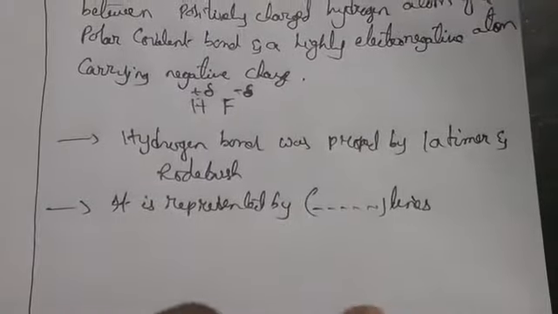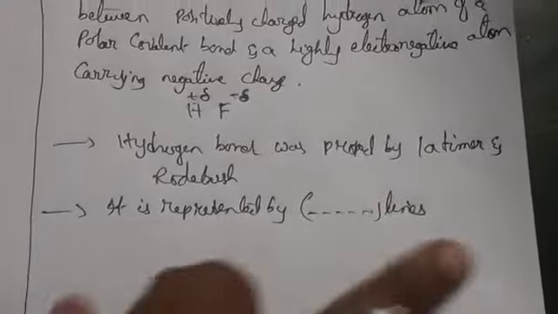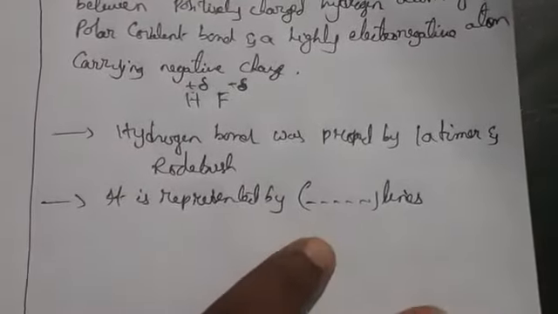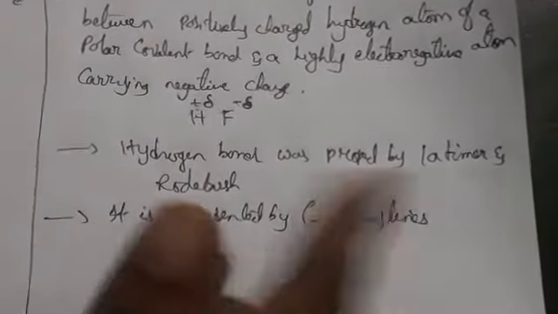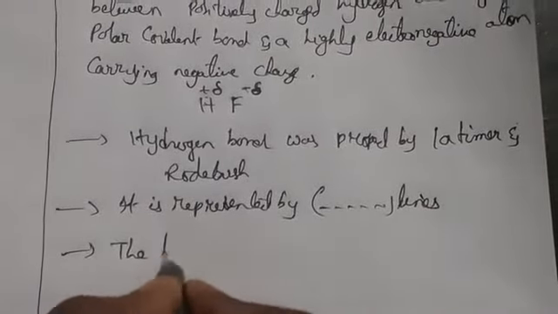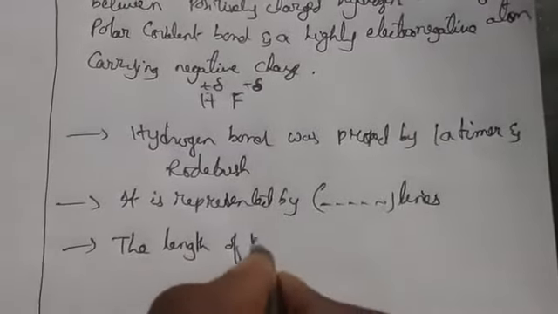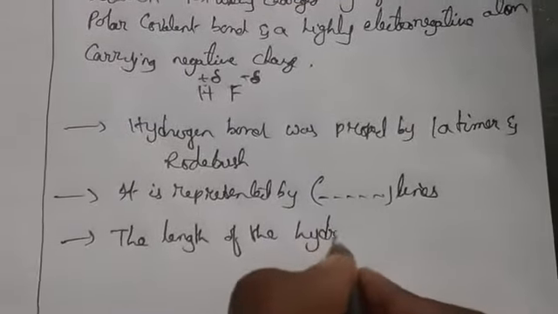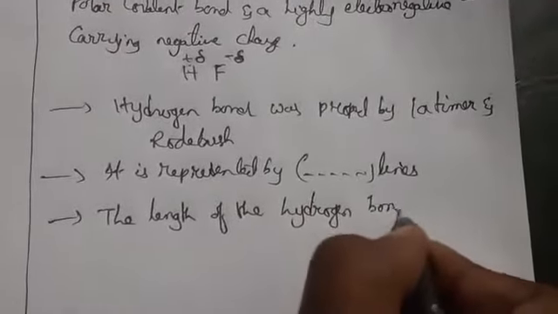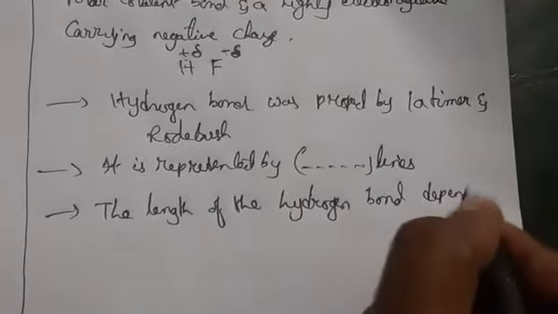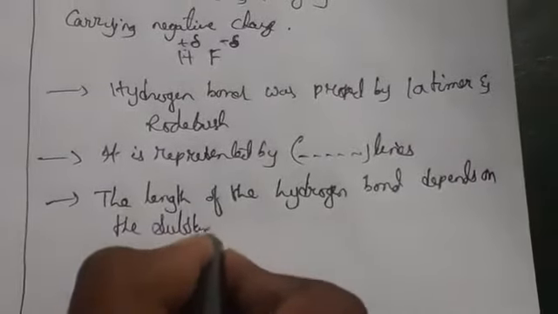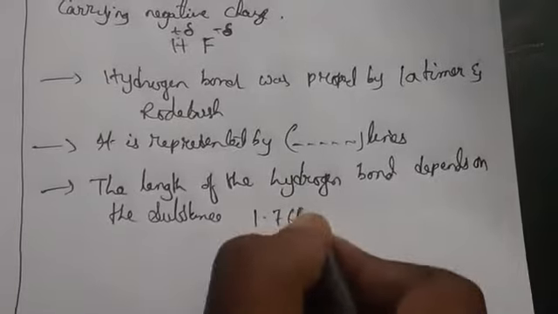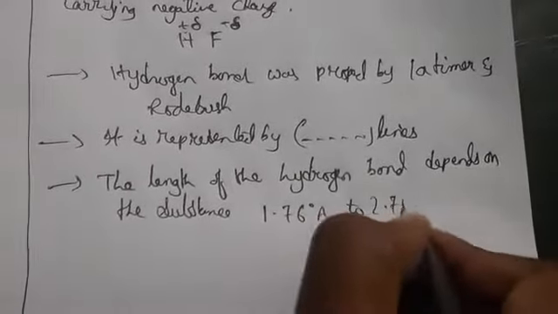And if you take the bond length, the hydrogen bond length depends upon the substance. It varies from 1.76 angstroms to 2.75 angstroms.